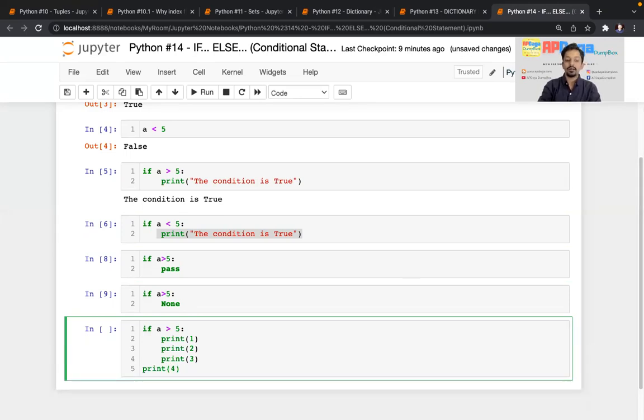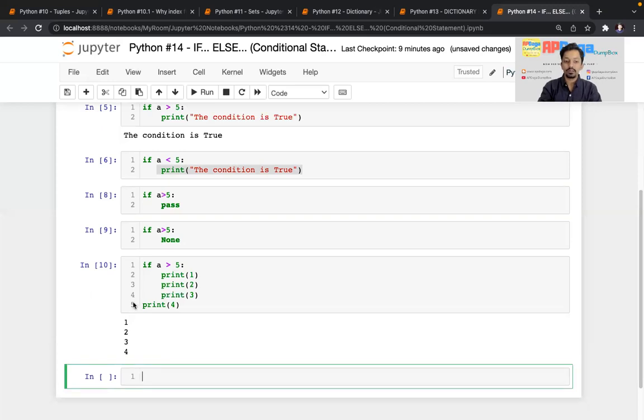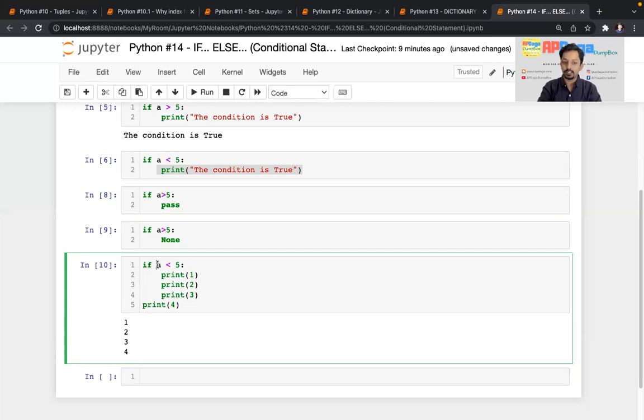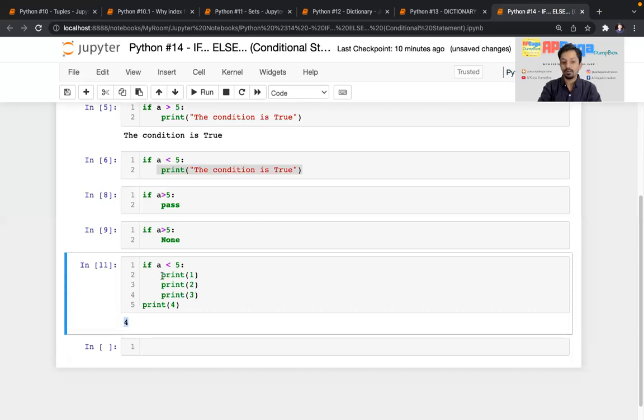From this example, you will get the idea. See, print 1, print 2, and print 3 will be executed only when this if condition is true. And print 4 is irrespective of whether this condition is true or not; it will be printed. I'll show you how. Here you can see print 1, 2, 3, 4, everything happened. But if I reverse this condition, now the condition is false because the value of a is 10. Now if I execute this, you can see only 4 is printed, because these three statements are skipped, because this condition is false. So this is how you can control the flow of execution.